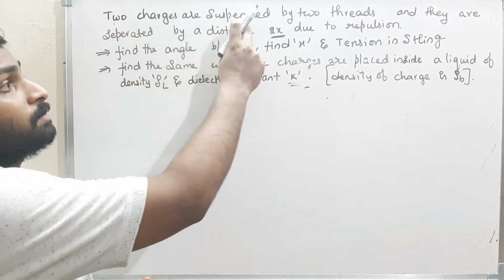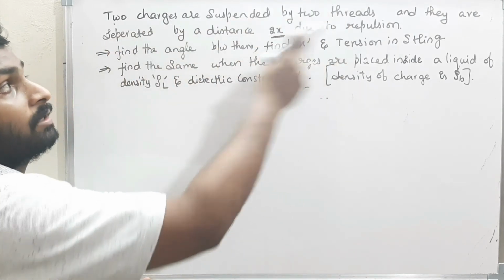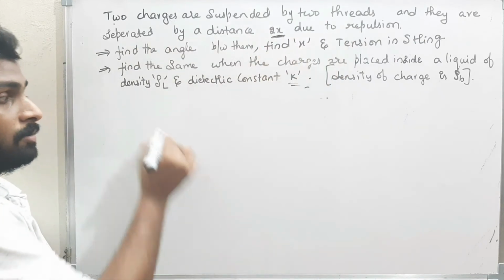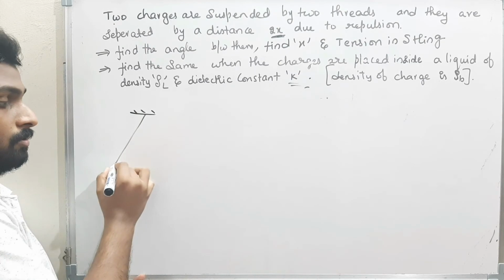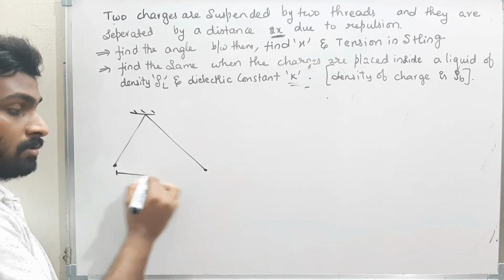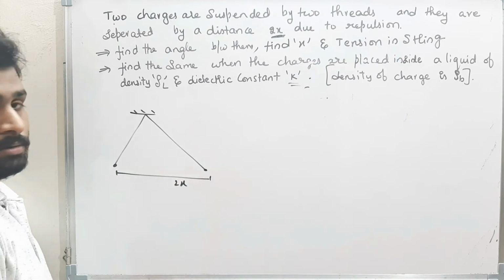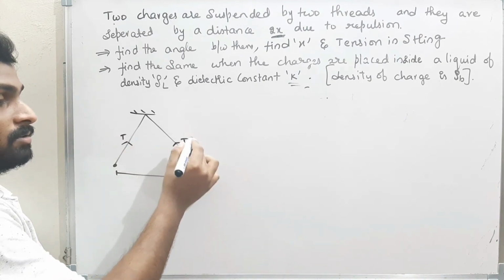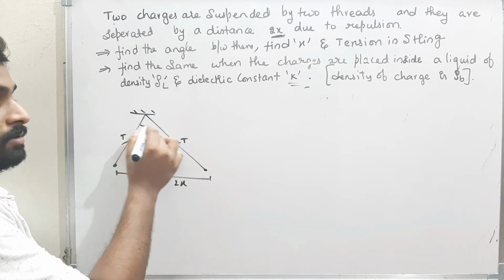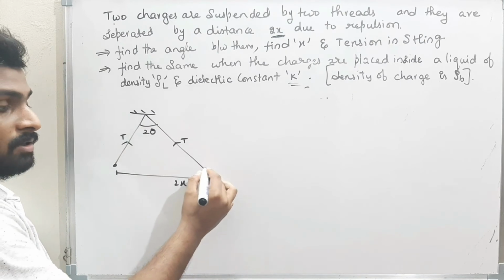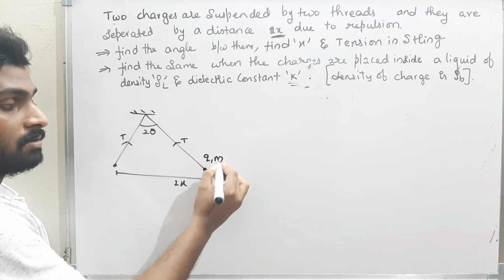Two charges are suspended by two threads and they are separated by a distance 2x due to repulsion. When they are separated, there will be some tension in the string. Therefore, tension in the string is T. And the angle between them I am assuming as 2 theta. Now the charge is Q and the mass is m.